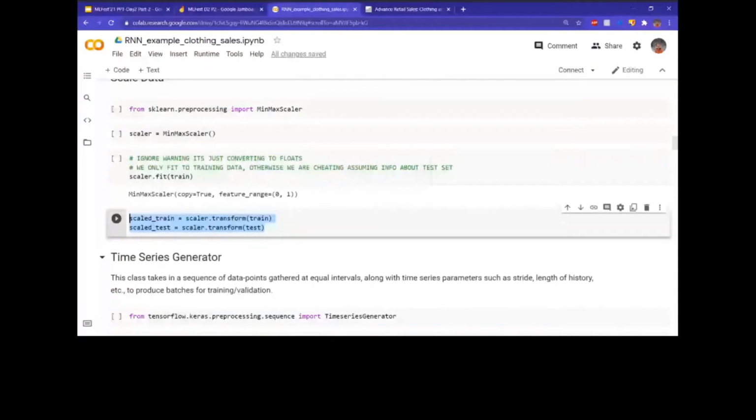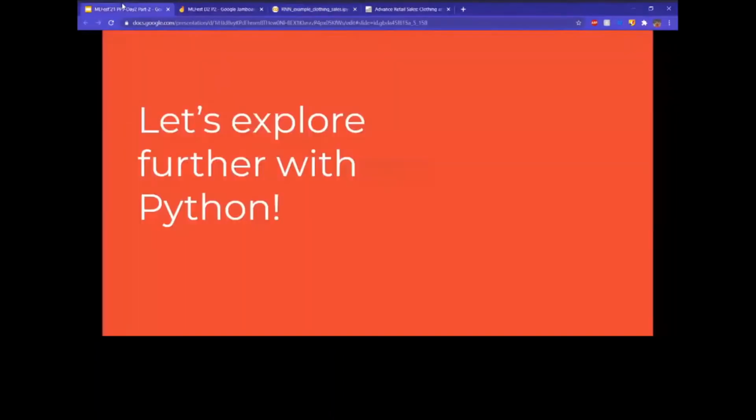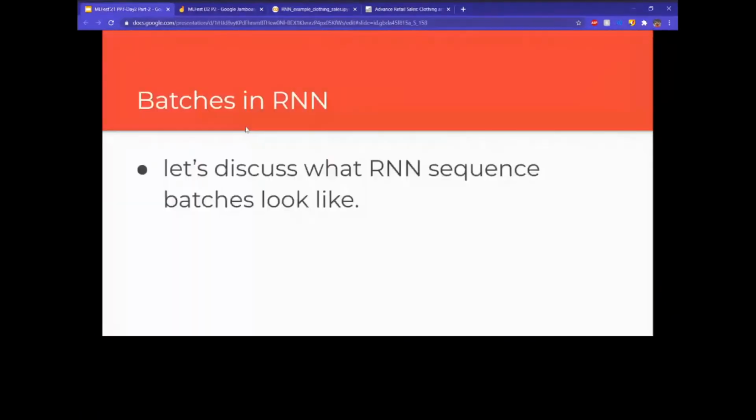Pretty basic stuff. Now, the next part, the time series generator. Let's look at what that does. To understand what it does, I'm going to take you back to the PPT.